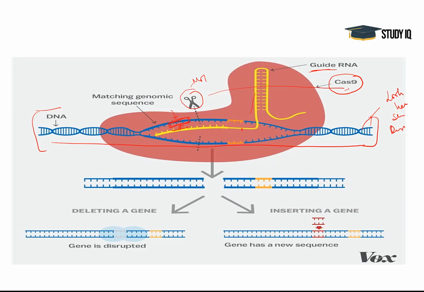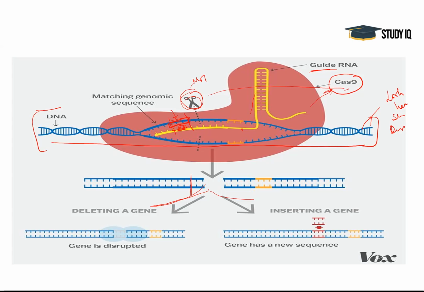This guide RNA has two functions. Firstly, it will go and bind the target gene, and next it has the ability to bind this Cas9 enzyme also. Now this Cas9 will come, it will act as scissors, and finally it will cut the DNA from here like this. So we deleted a gene here. With the CRISPR Cas9 technology, we deleted this gene which was causing a certain disease. I'm just giving an example of a disease.